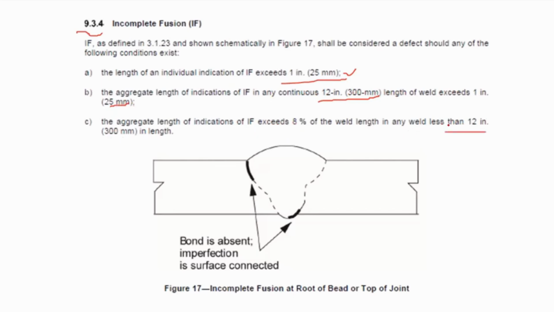So this does not qualify with the criteria because the length of the weld here, if you multiply 168.3 times pi, or get the circumference of the pipe, is greater than the 300 mm. So letter B should be an acceptable criteria because it passed letter A.